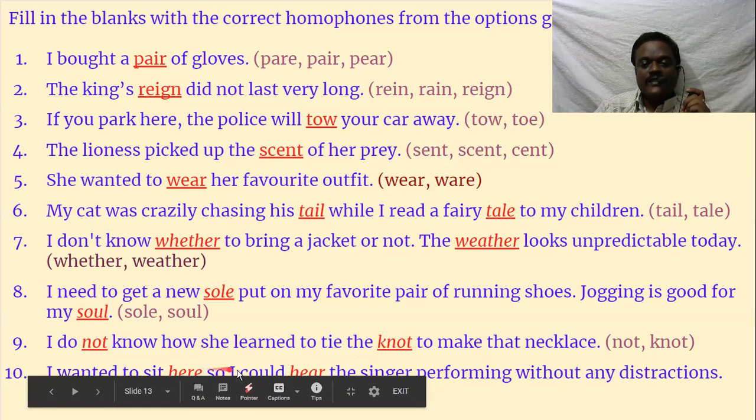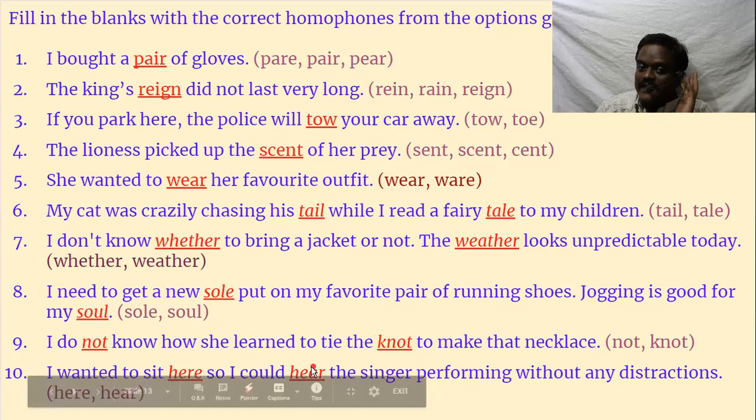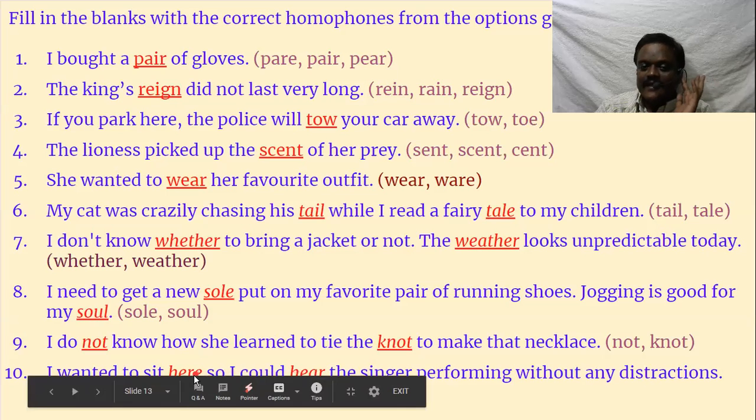I wanted to sit here so I could hear the singer performing without any distractions. Here means ikkada. Hear means vinadamu. H-E-A-R, see, EAR is there. EAR means hearing. H-E-R-E means here, ikkada. Okay, so these are the differences. Now let's go to the next one.